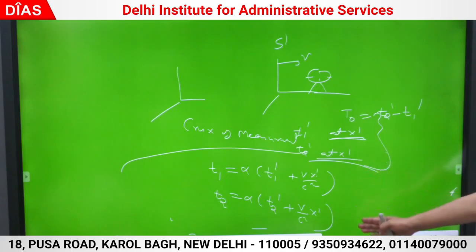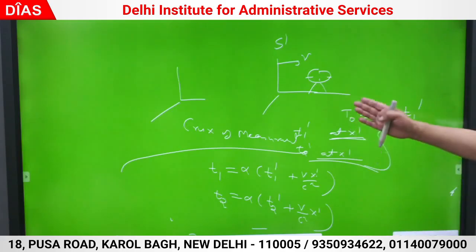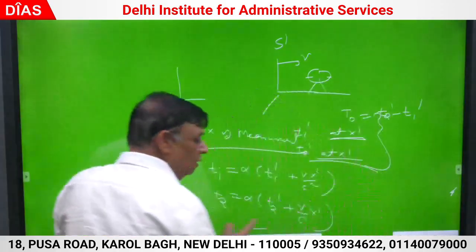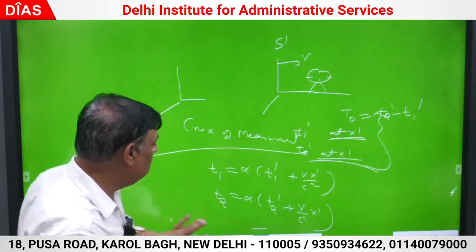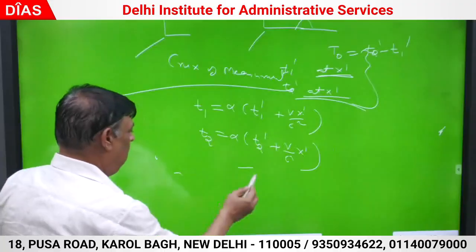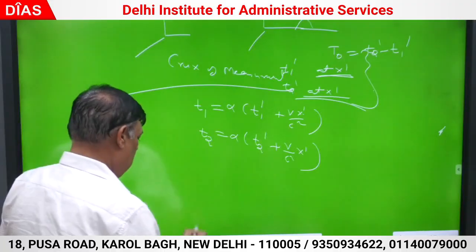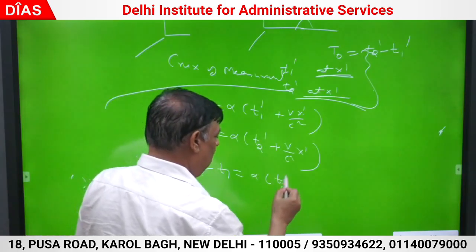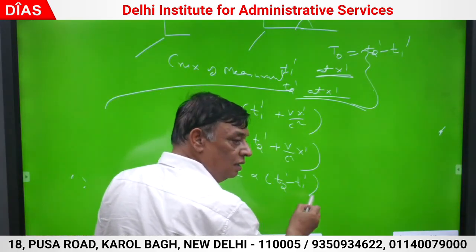Time dilation is proved by invoking the inverse Lorentz transform. Length contraction is proved by invoking the Lorentz transform, because there the crux was that the correct length was always measured in the moving frame. You have to measure x1 and x2 at the same t. That was the correct way. Here, this has to be measured itself is the crux. So now T2 minus T1.